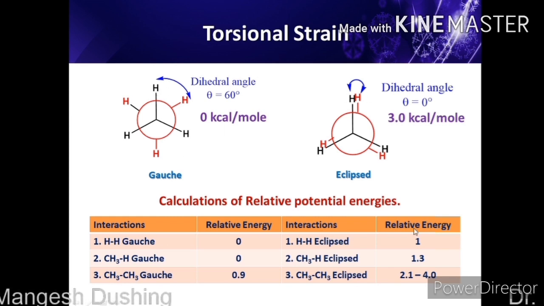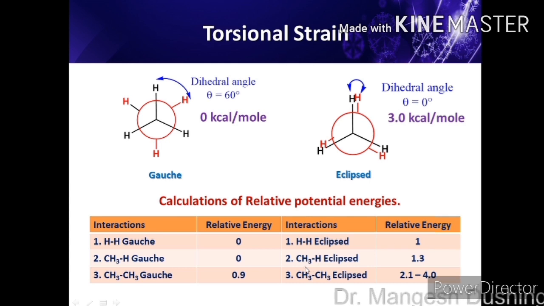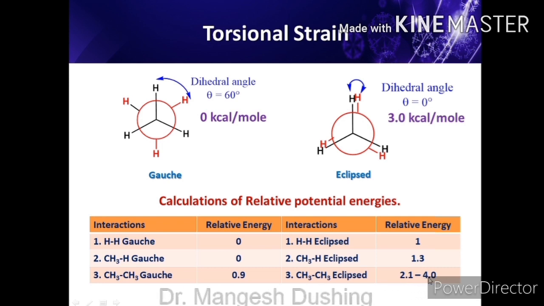Now we will see the relative energies in the case of eclipsed conformations. If hydrogens are eclipsed, then the energy is 1 kilocalorie per mole. If methyl and hydrogen are eclipsed, then the energy is around 1.3 kilocalorie per mole. If methyls are eclipsed, then it is 2.1 to 4.0 kilocalorie per mole.